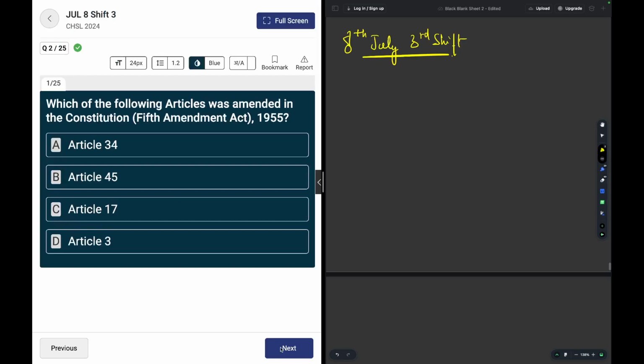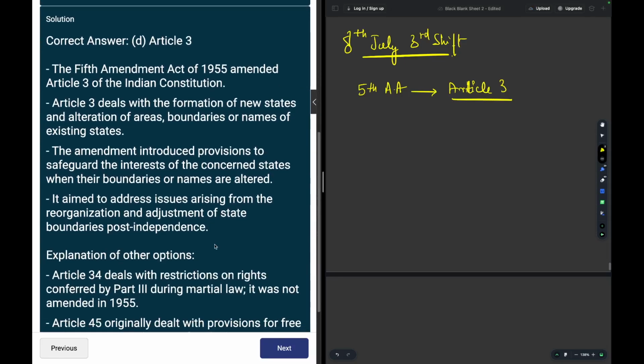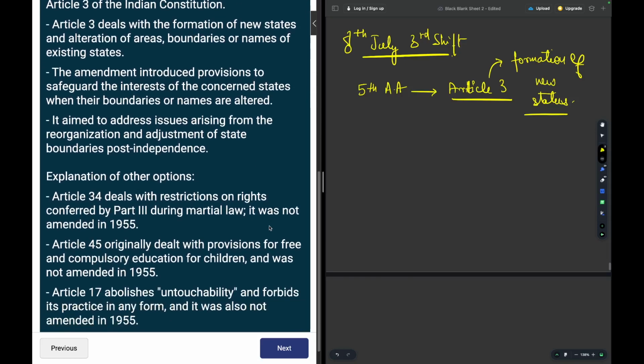Moving on. Which of the following articles was amended in the Constitution's Fifth Amendment Act? The Fifth Amendment Act amended Article 3 of the Constitution, and Article 3 talks about formation of new states, which happens usually due to reorganization of the boundary area or naming of the new states.